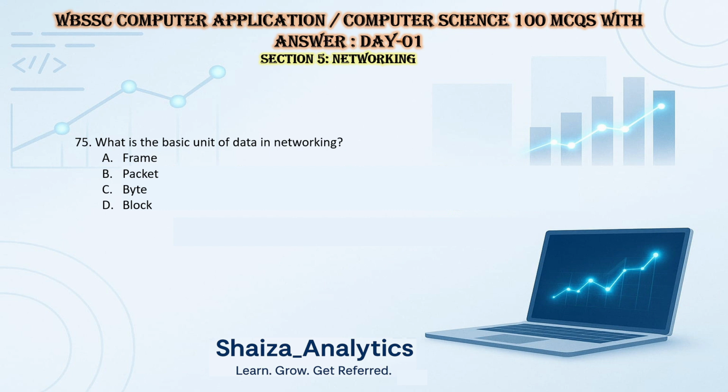What is the basic unit of data in networking? It's a frame, a packet, a byte, or a block. So the answer is packet. Which topology uses a central hub? Bus topology, star topology, ring topology, or mesh topology. So the answer is star topology.